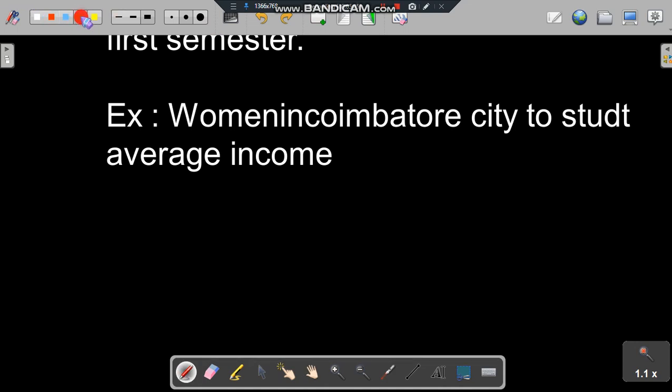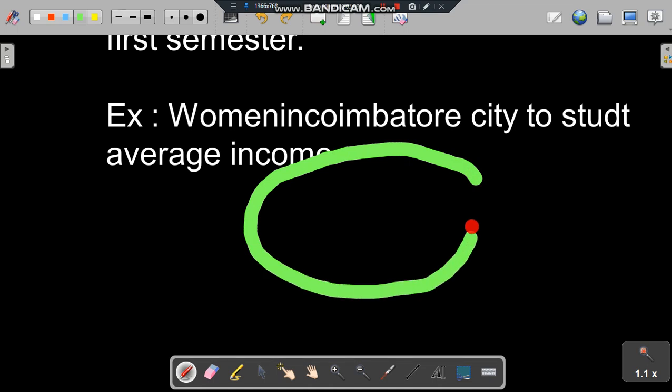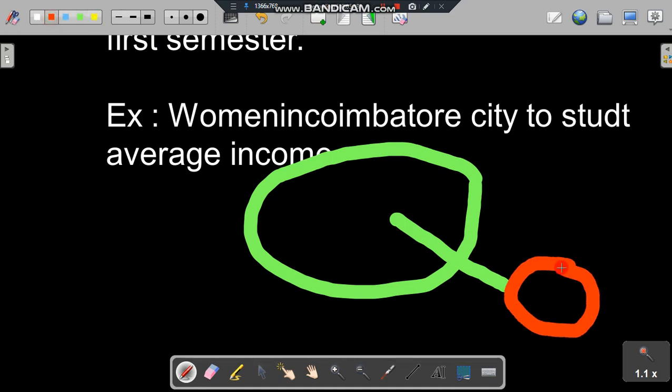So actually, what is a population? A population is a big set of elements from which we take a small set, aimed at studying the characteristics of the population, and this small part we call a sample.